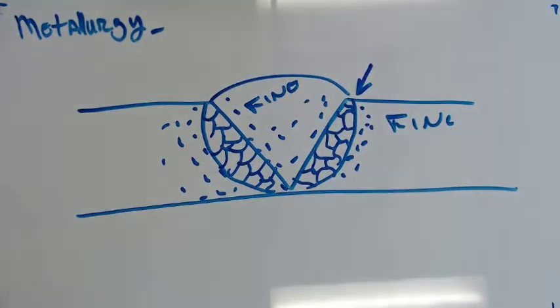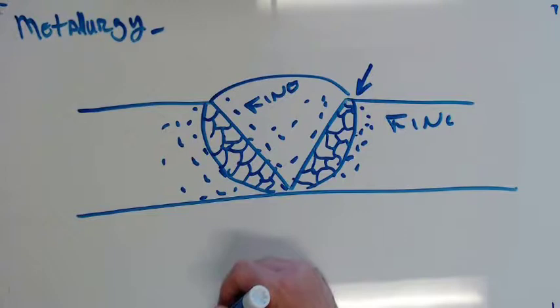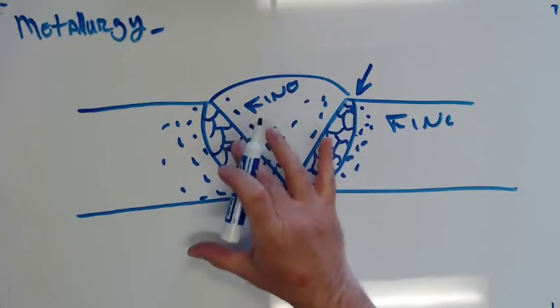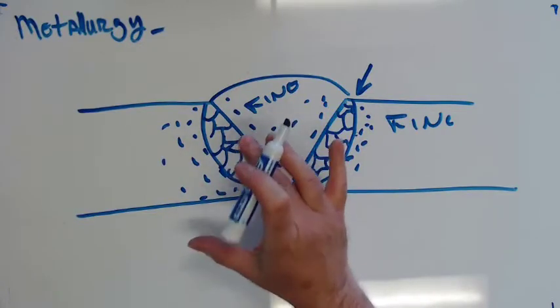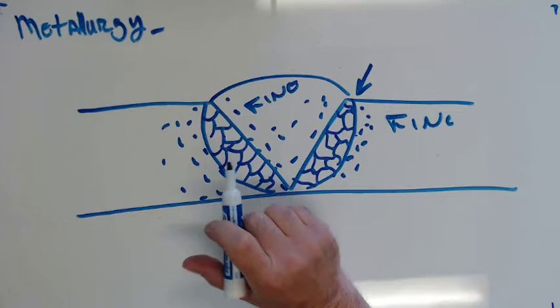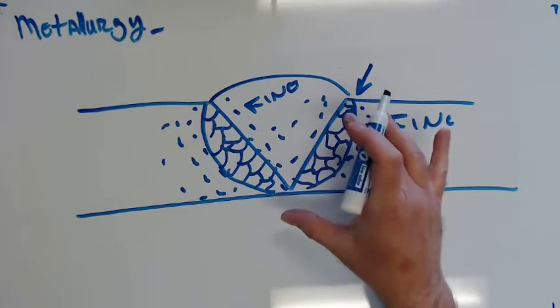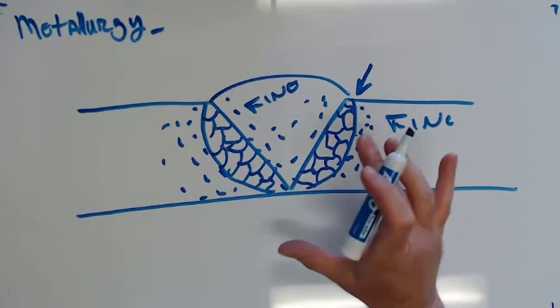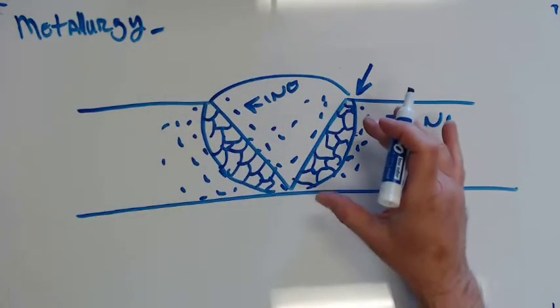So how do we control that? Well, we control this grain size through heat management, and invariably it is slowing the cooling rate. That's why arc strikes are so bad. An arc strike has this giant grain structure and it'll crack. What we want is to slow the cooling rate so these grains have a chance to cool slowly and shrink and turn back into nice fine grained material. That is the whole key.